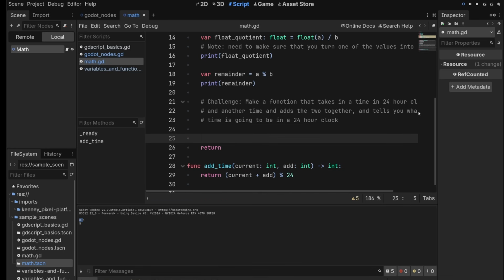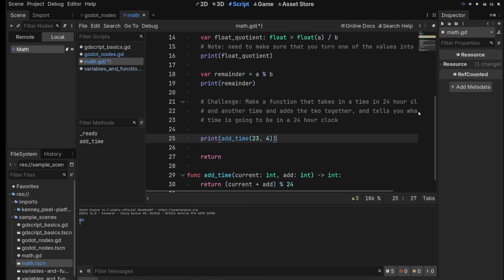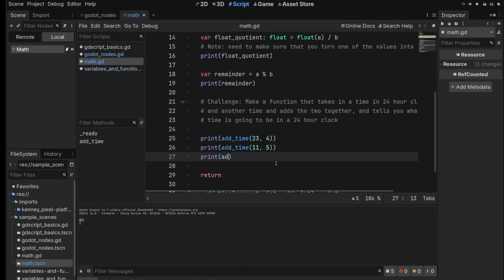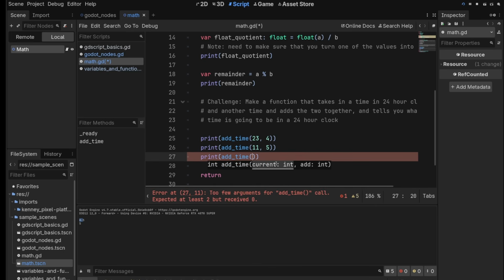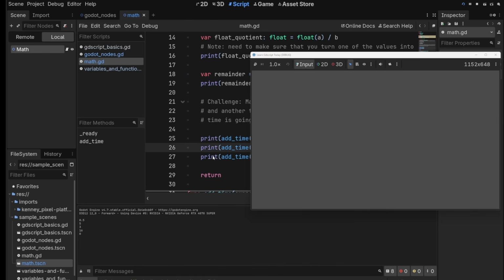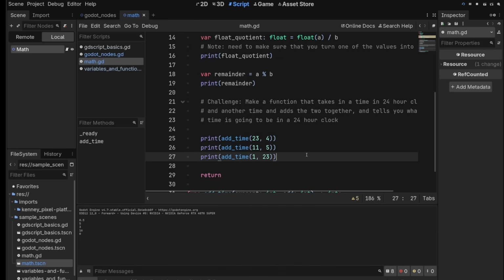So let's try that out and see if I didn't mess that up badly. Print add_time 23, 4. We expect this to be 3. Print add_time 11, 5. We expect this to be 16. Print add_time, say 1 and 23. We expect this to be 0. Let's give this a shot. If I run it, I get 3, 16, and 0, which is correct. Hopefully that one wasn't too confusing to you.